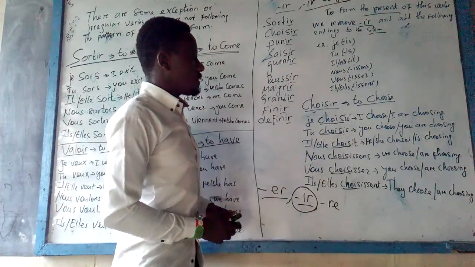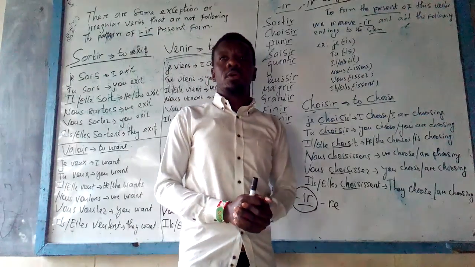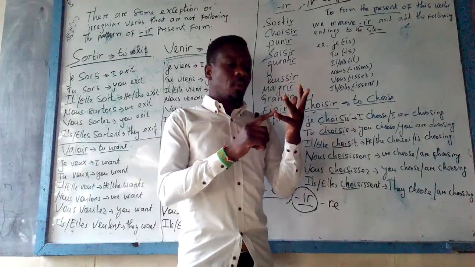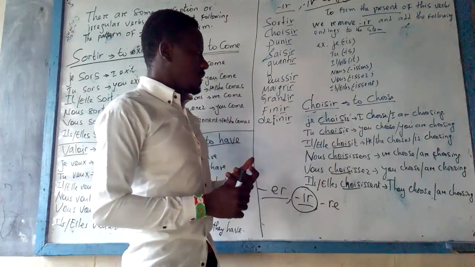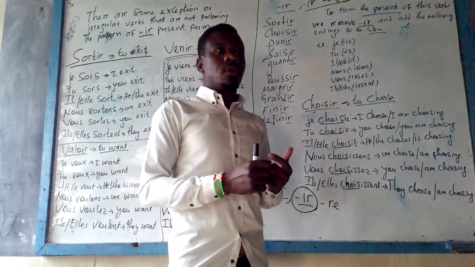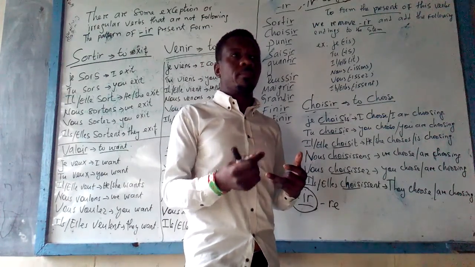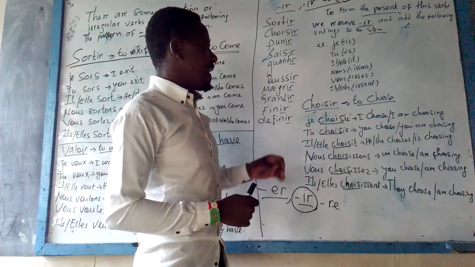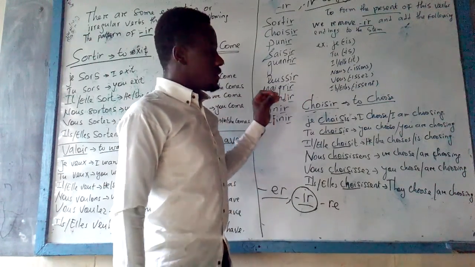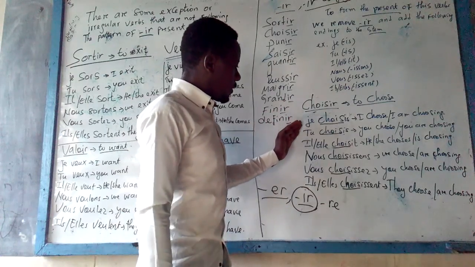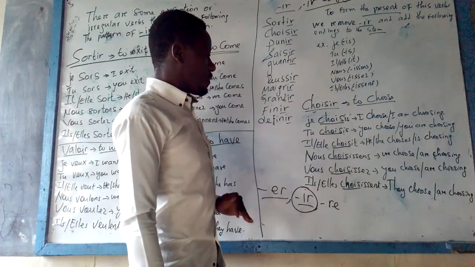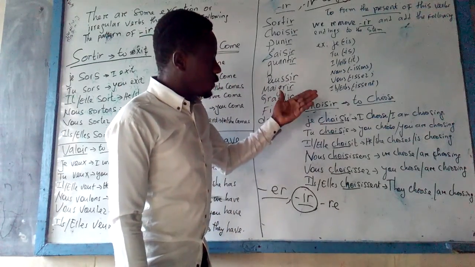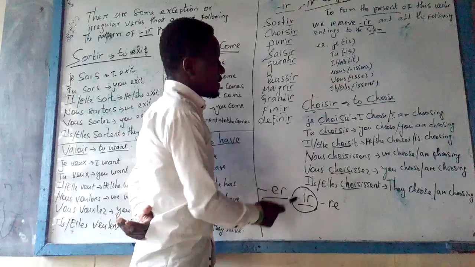Remember that the present tense in French is a combination of three tenses in English. Number one, the simple present, I choose. Number two, the present continuous, I am choosing. And number three, the emphatic present we use in general, like I do choose. In French, there is only one tense that we call le présent. So saying I choose, I am choosing, or I do choose in French is je choisis.